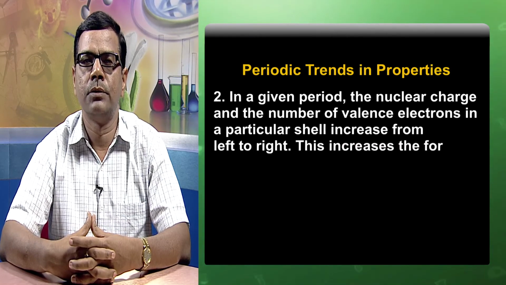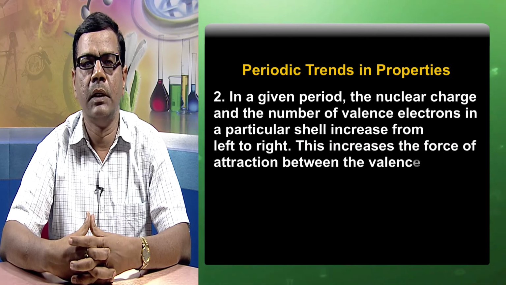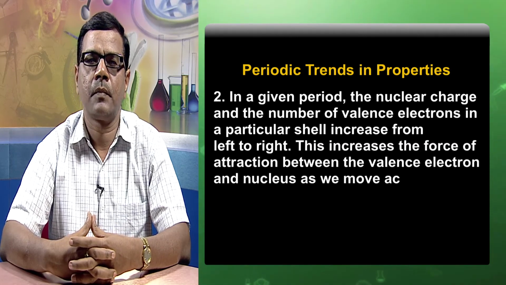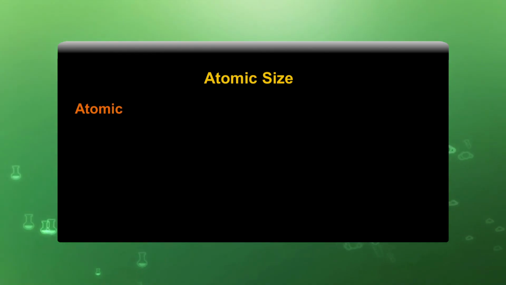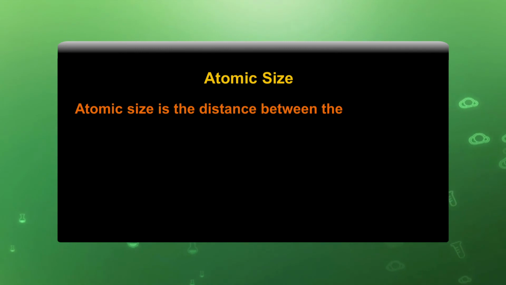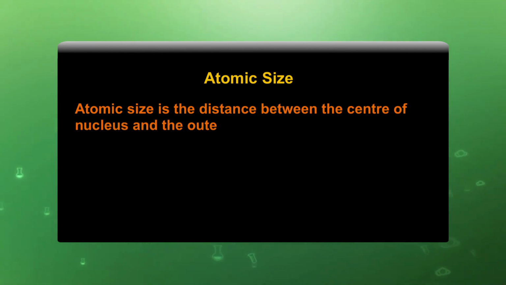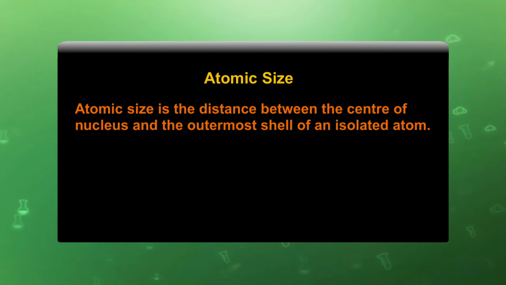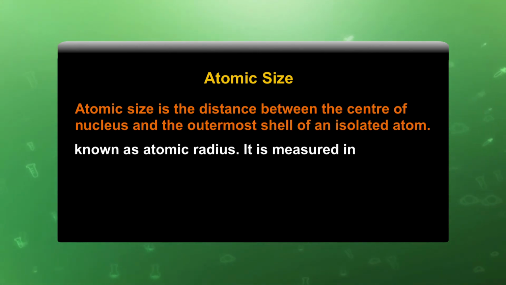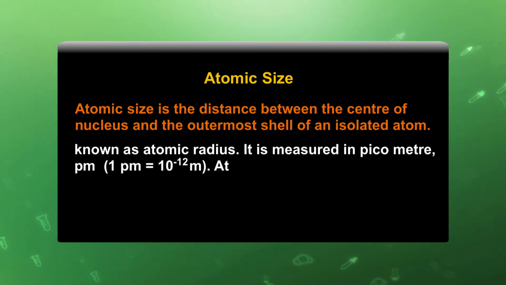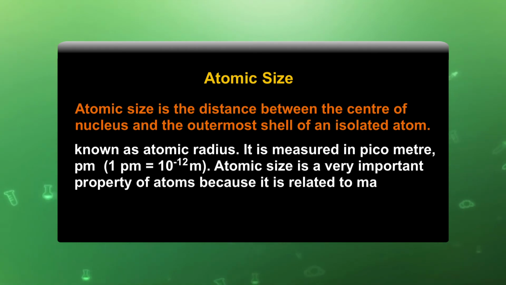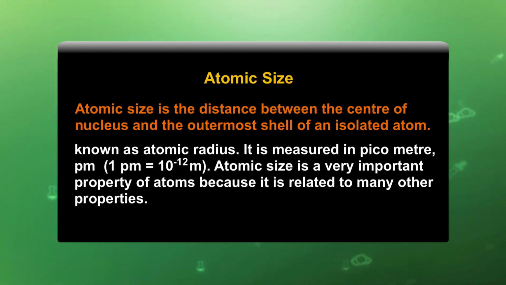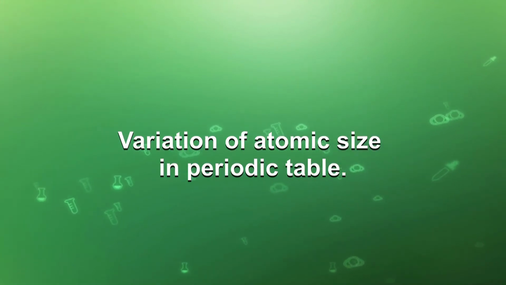This increases the force of attraction between the valence electrons and the nucleus as we move across a period from left to right. Atomic size is the distance between the center of the nucleus and the outermost shell of an isolated atom. It is also known as atomic radius and it is measured in picometers. Atomic size is a very important property of an atom because it relates to many other properties. Variation of atomic size in the periodic table.